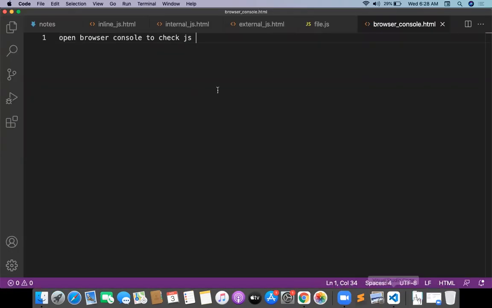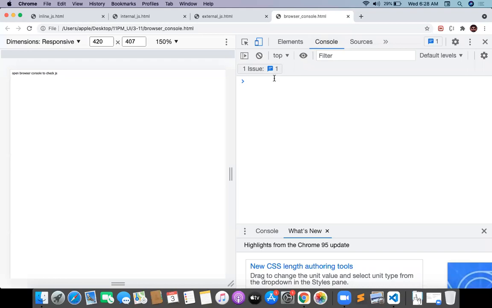So what I need to do, basically, right click and inspect. Right click, inspect, then click on the console window. That's it. This is actually for Chrome, but in other browsers the procedure is mostly the same. You try with that. But I'm going with Chrome now, and I have the console here.